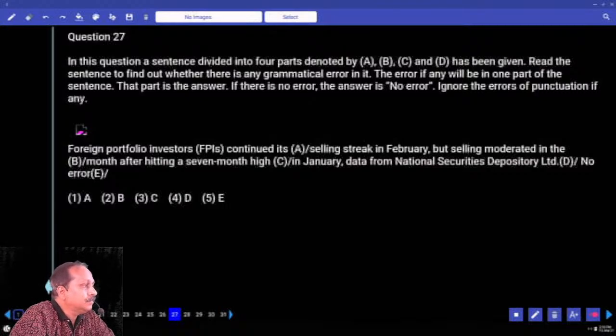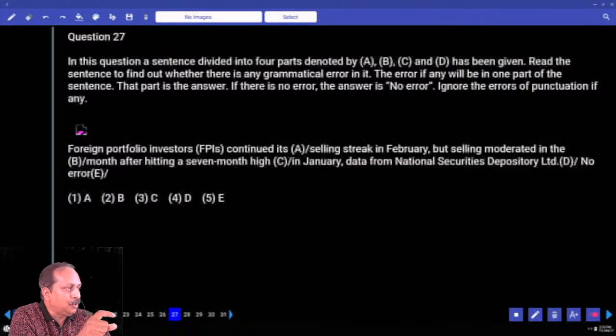What is it? FPI. In brackets they have written only the letters. Here S is there, which means the plural form. If you consider the letters in brackets also, FPIs means singular or plural? Plural. Then we cannot use a singular pronoun. Previous year's papers is useful or are useful?